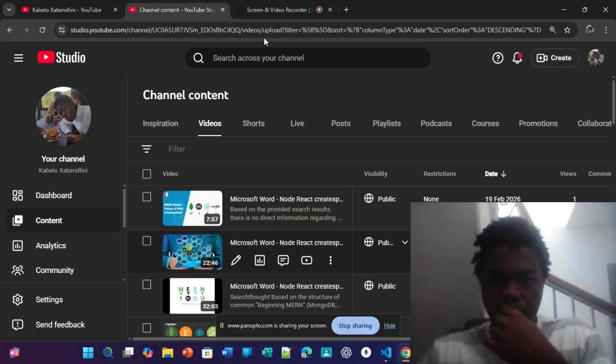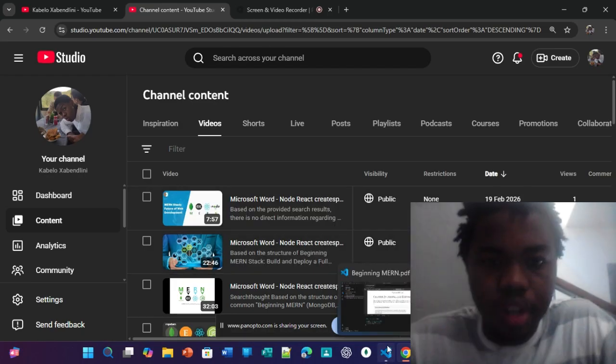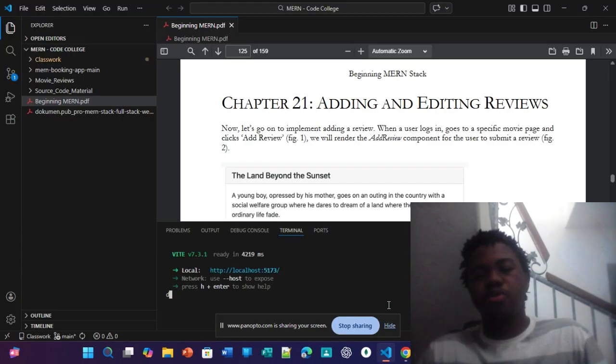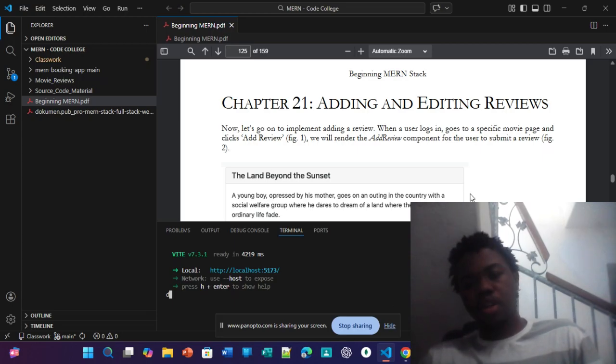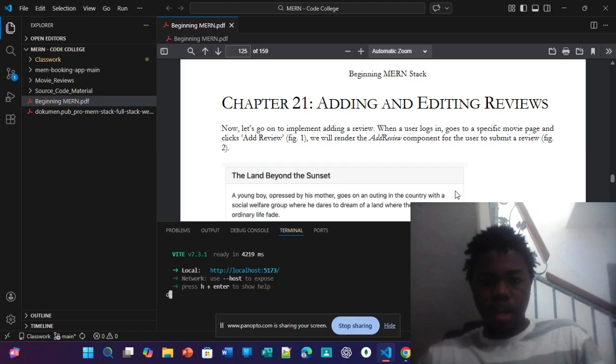Now let's go on to implement adding a review. When a user logs in, goes to a specific movie page, and clicks Add Review, we'll render the Add Review component for the user to submit the review.